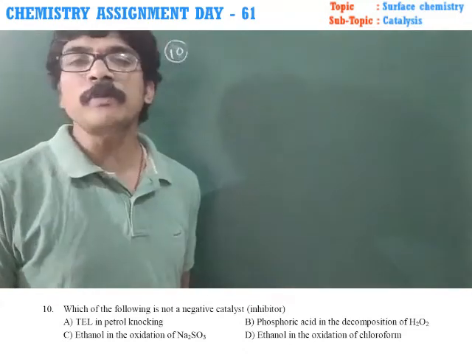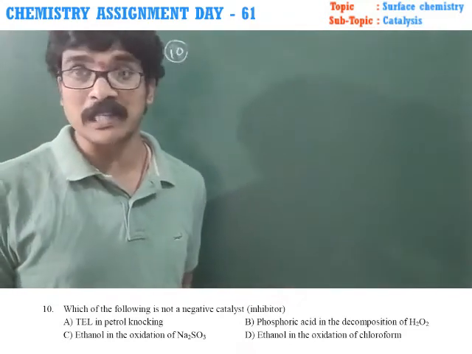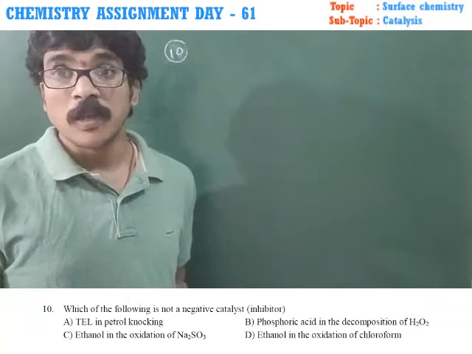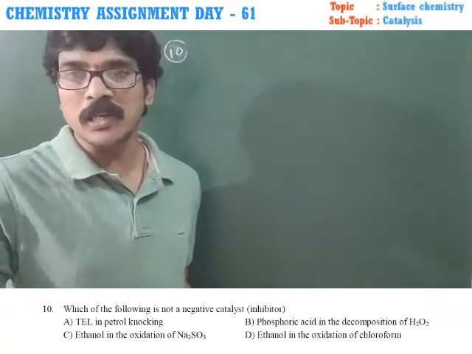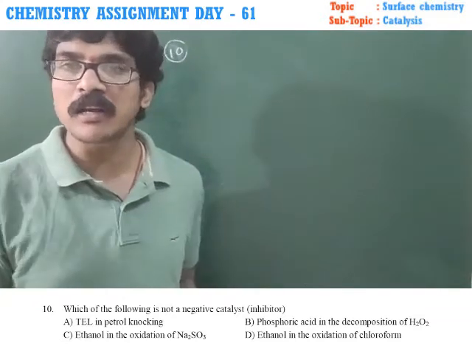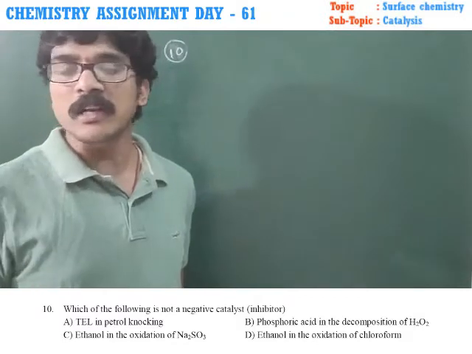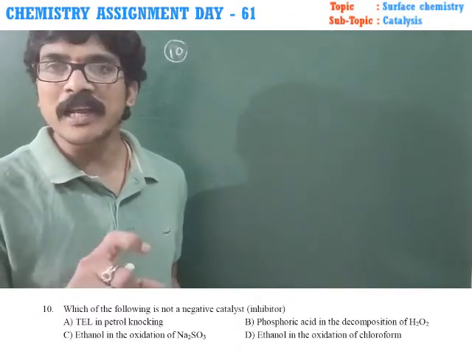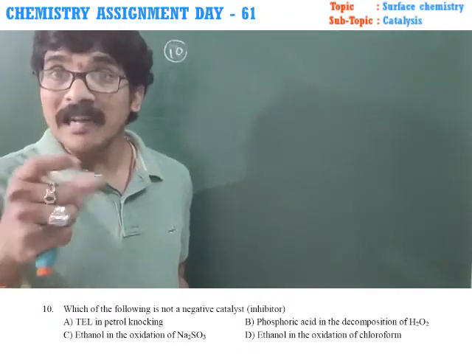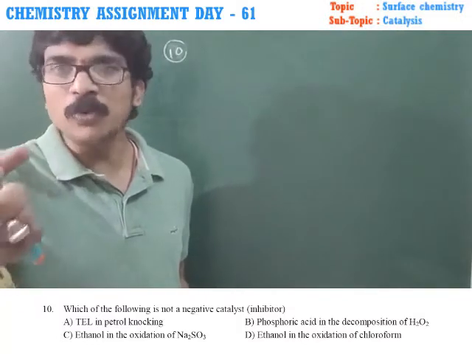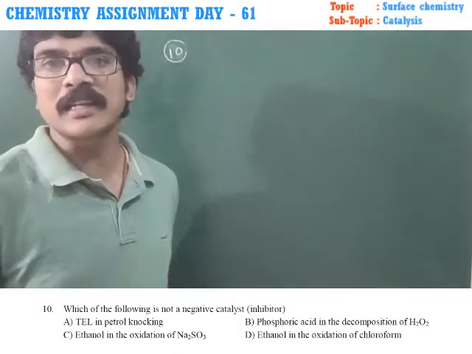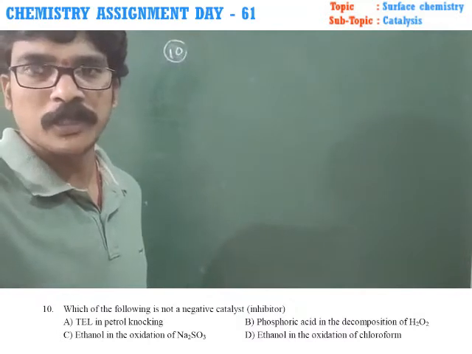When chloroform reacts with air, it forms phosgene, COCl2. The produced COCl2 reacts with ethyl alcohol and is converted to diethyl carbonate. That is why chloroform oxidation can be controlled, but it is not clearly a negative catalyst. The answer is fourth option.